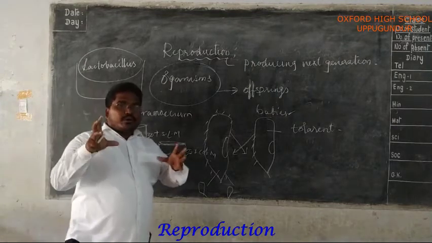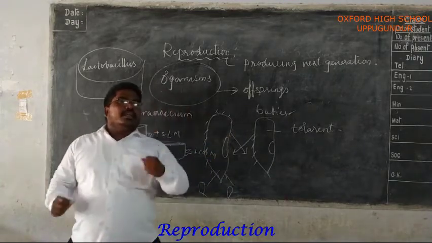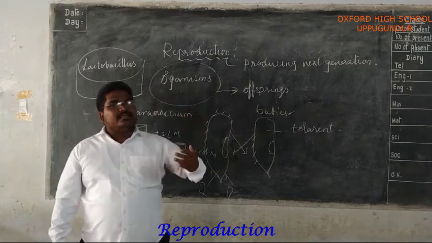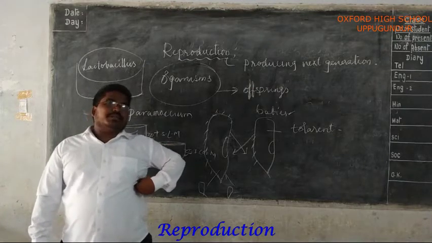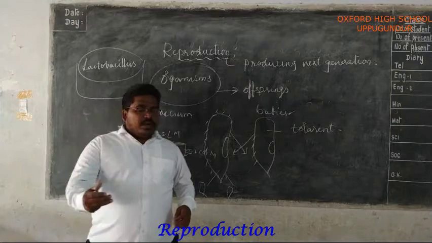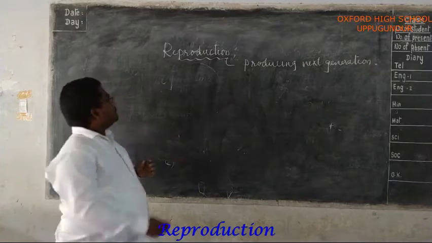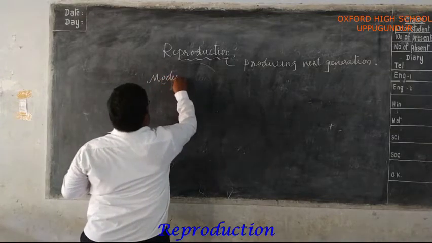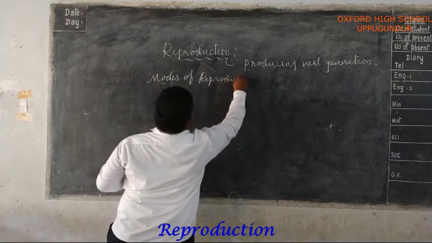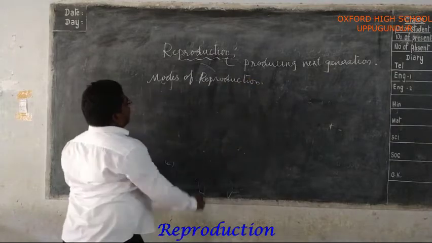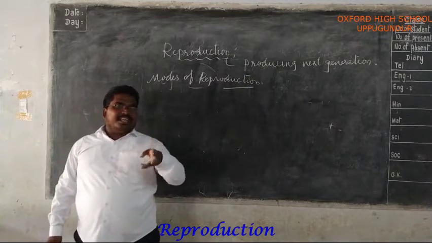Okay, now we are going to discuss reproduction, the mode of reproduction. What is reproduction? Reproduction is the process of giving rise to offspring. Now we are going to discuss the modes of reproduction. But before that, dear students, in the previous activity, the curdling developed very fast